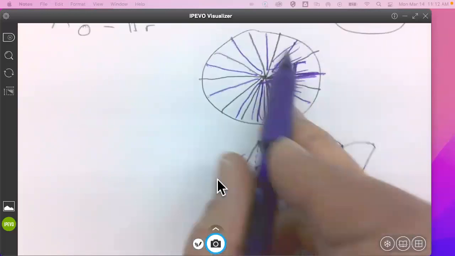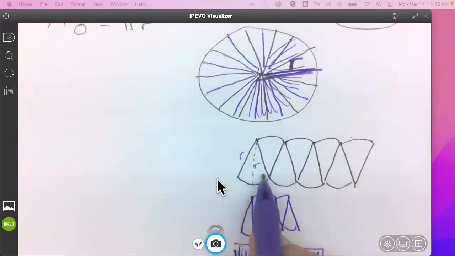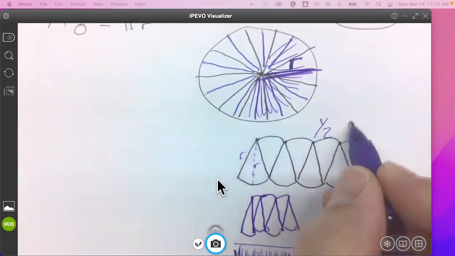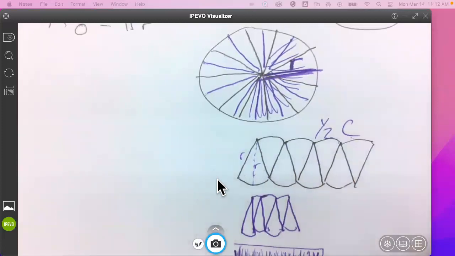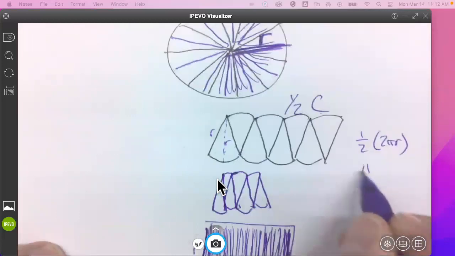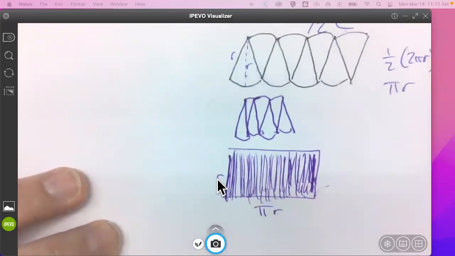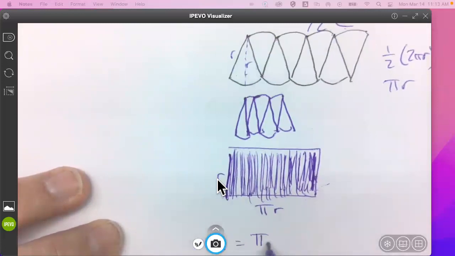Almost, it's half the circumference, right? Because I alternated, I put half on the bottom and half on top. So this part is 1/2 circumference. And if circumference is 2 pi r, then 1/2 of 2 pi r is pi r. So this length is pi times r, which means the area of this shape is base times height, or pi r squared.